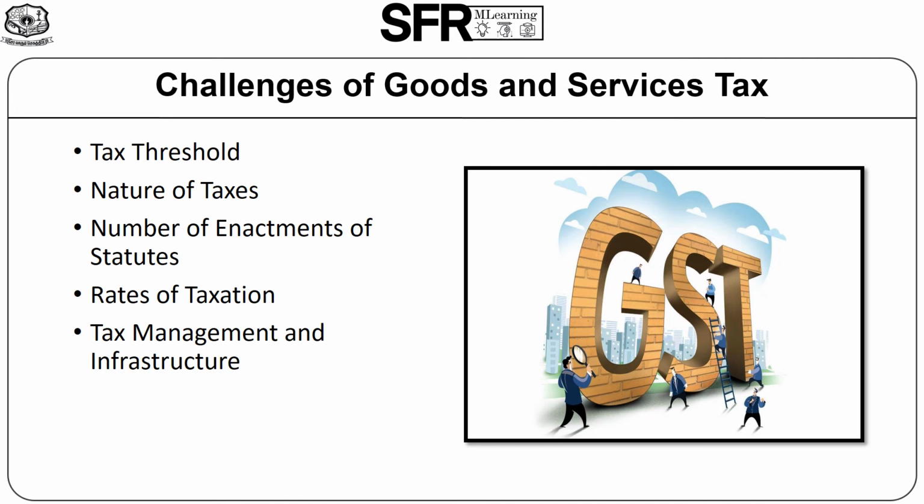With respect to number of enactments of statutes, there will be two types of GST laws, one at the central level and the other at the state level. As there seems to be different tax rates for goods and services at the central level and state level, and further division based on necessity and other properties based on need, location, geography and resources of each state.